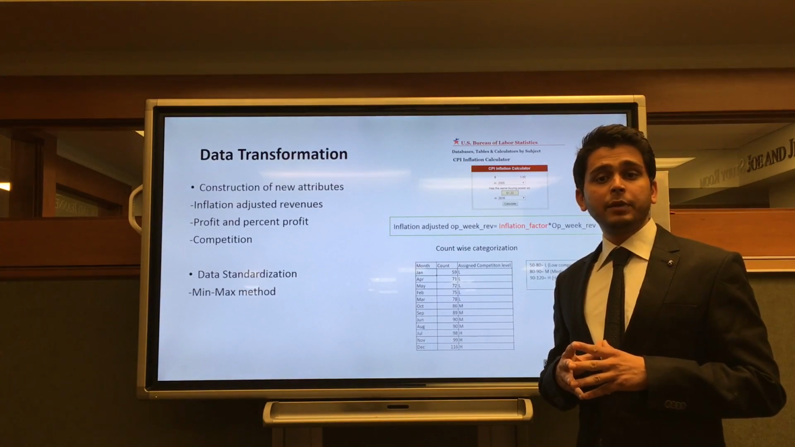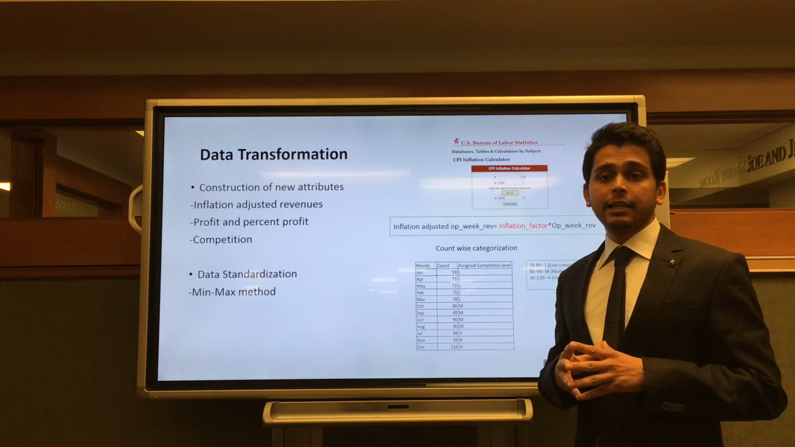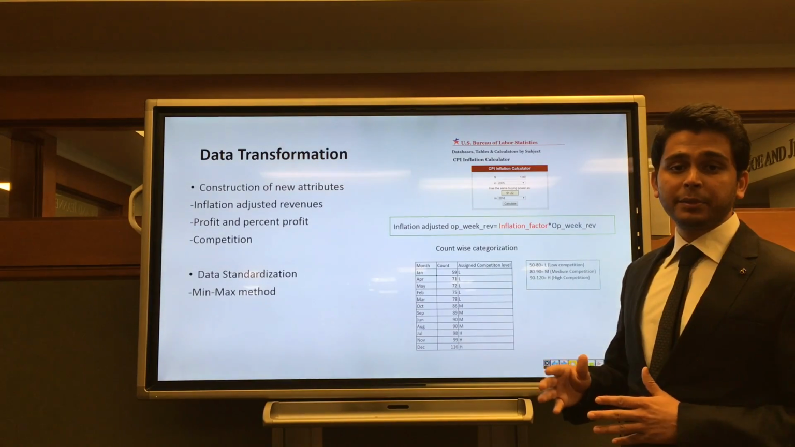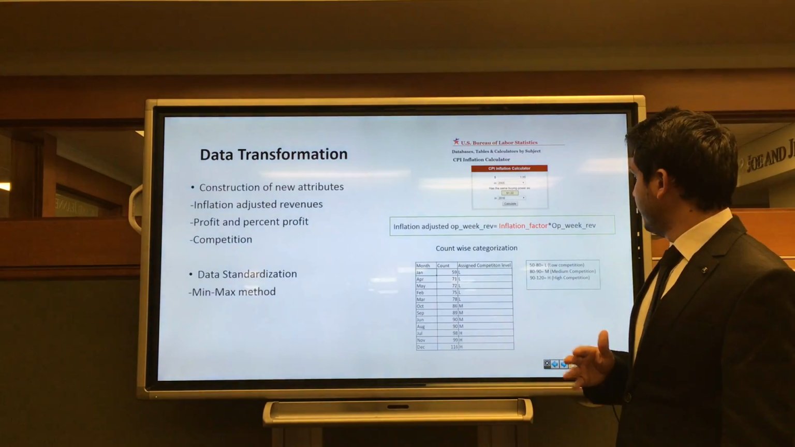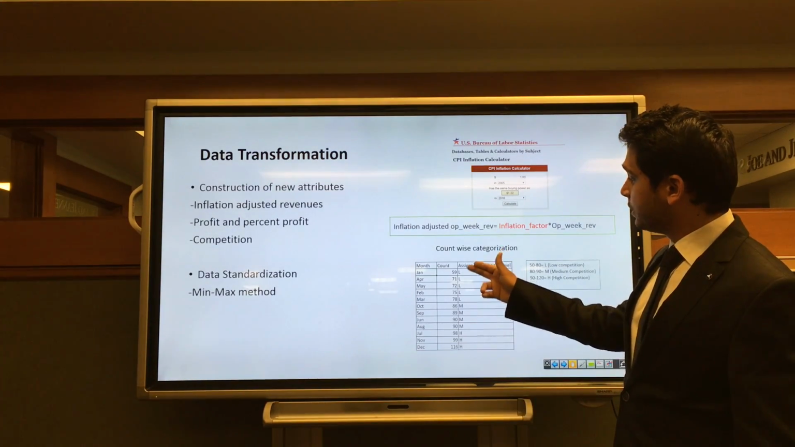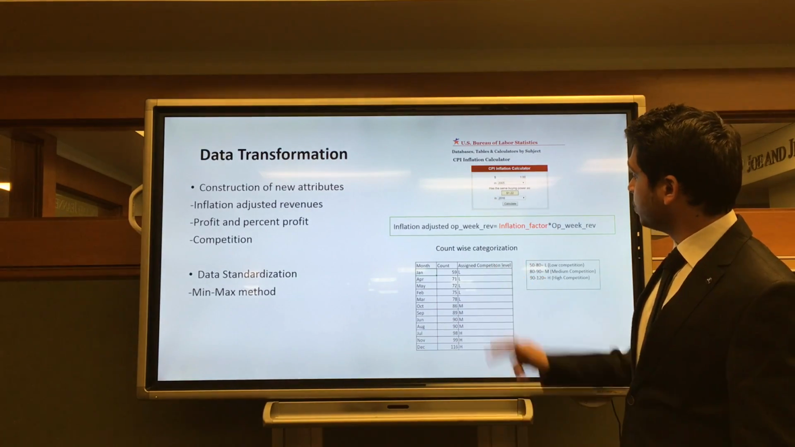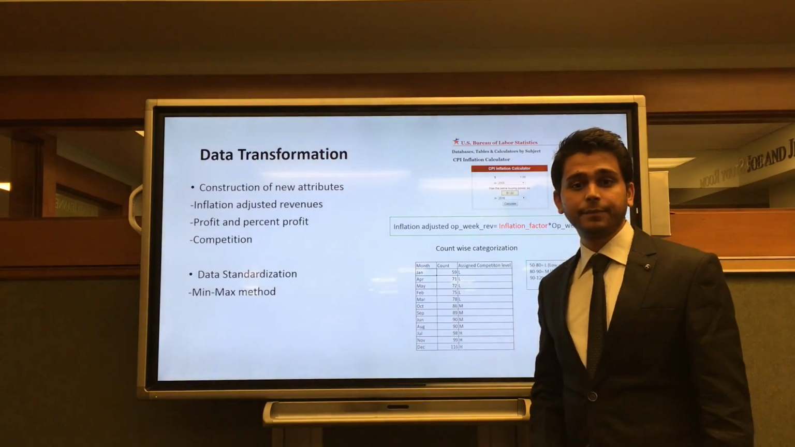Later, we classified movies based on the months of their release into categories such as high competition, medium, and low competition. As you can see here, that was done using the counts, and the respective level of competition was assigned.